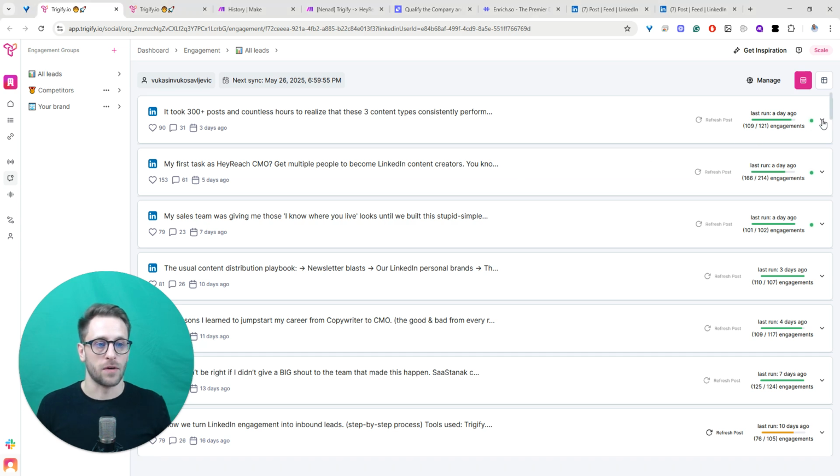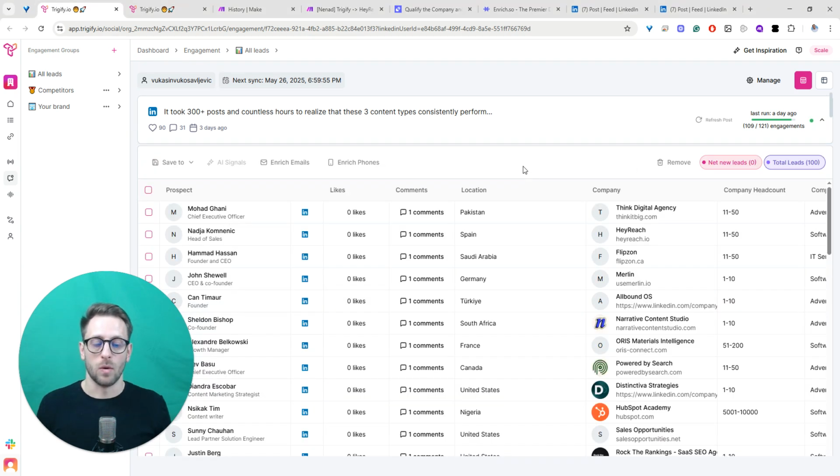And if I, for example, expand this post, we'll see a list of people. We'll see whether it is a like or a comment and information about the company, etc. So this is super cool. But how can we intertwine this with other things? Well, we would like to have this emitted from Trigify to Make to a webhook, so we can catch that information and do some transformation, enrichment, qualification, and the rest of the flow.